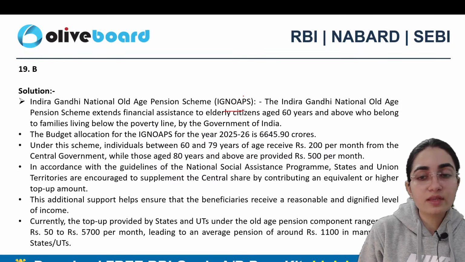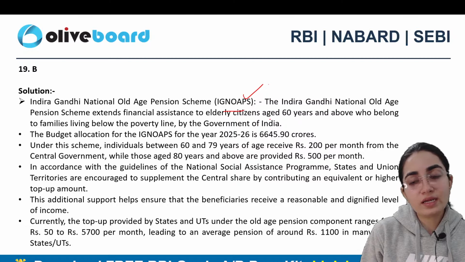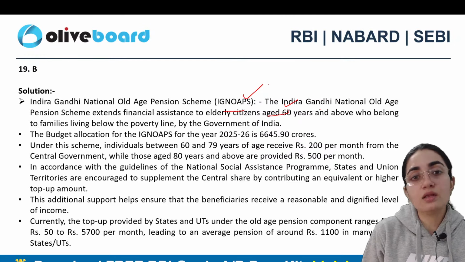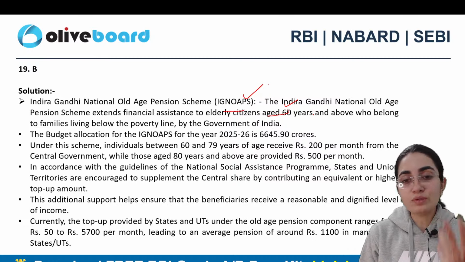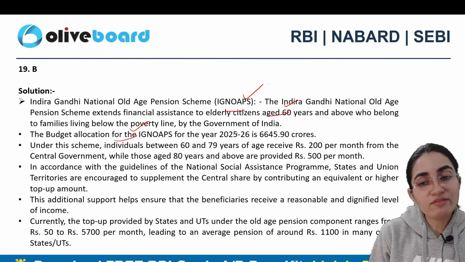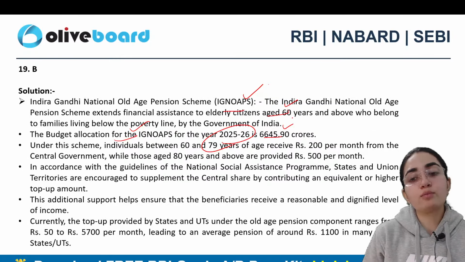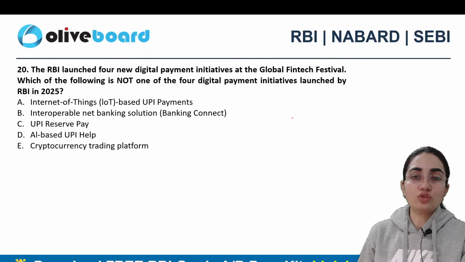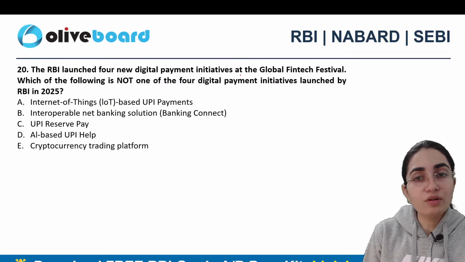So you can clearly see when I talk about IGNOAPS here, of course, this is one of the initiatives which has been taken for elderly citizens who are aged 60 and above, who belong to BPL families here, right? Total अगर मैं यहाँ पे budget allocation की बात करूँ, so in 25-26 only, the budget allocation that has been given to it is specifically 6,645.90 crores, right?